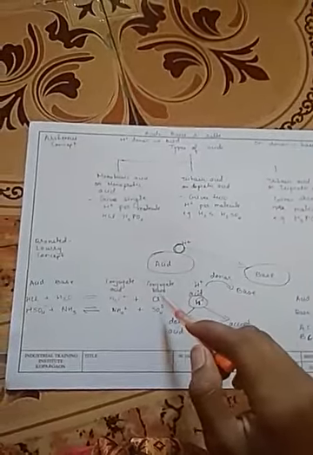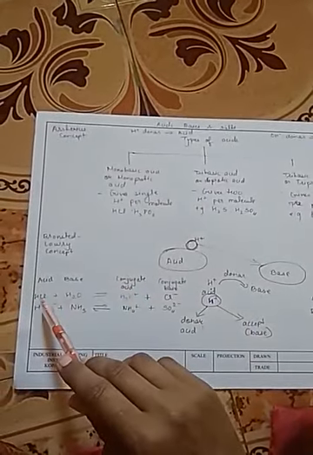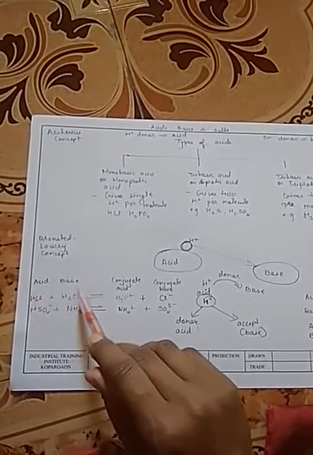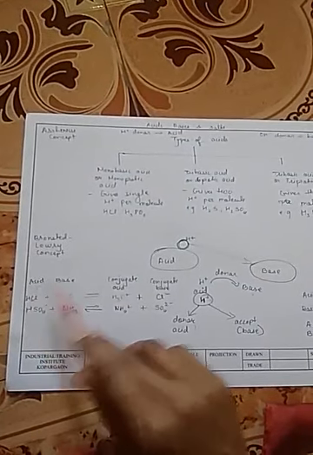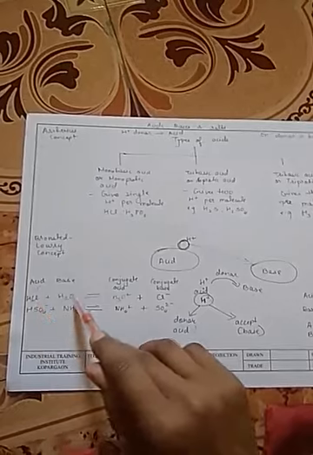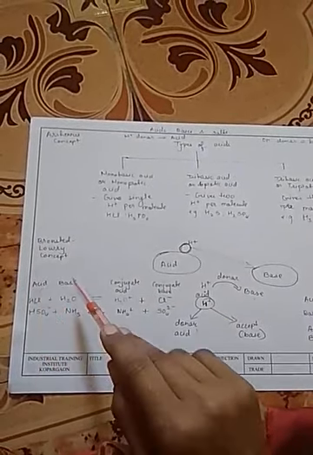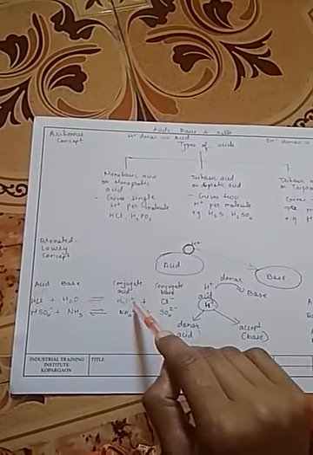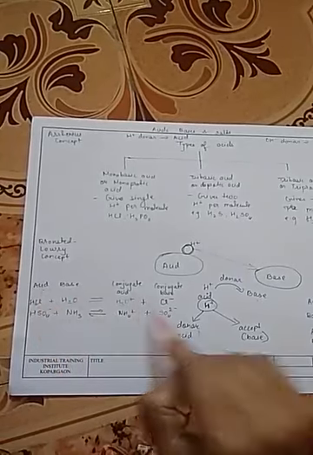Now here comes the concept of conjugate acid-base pairs. You can see an example, HCl plus H2O. Here HCl donates an H plus ion to a base. When this acid gives the H plus ion, it forms a conjugate base. The base which accepts the H plus from that acid becomes the conjugate acid.